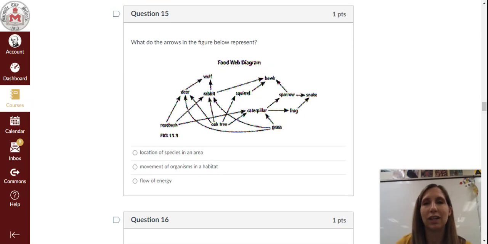Question 15. What do the arrows in the figure below represent? A. Location of species in an area. B. Movement of organisms in a habitat. C. Flow of energy.